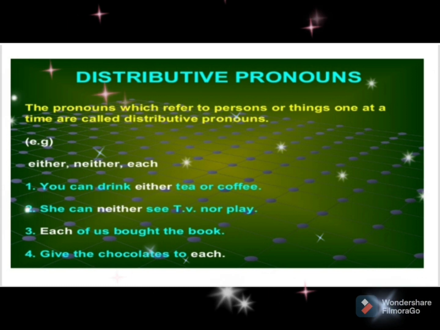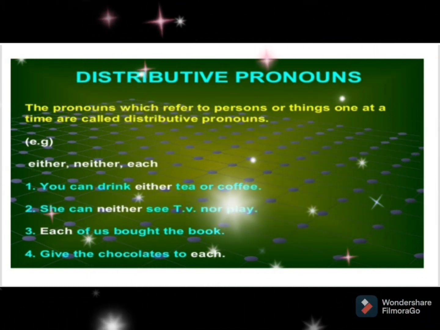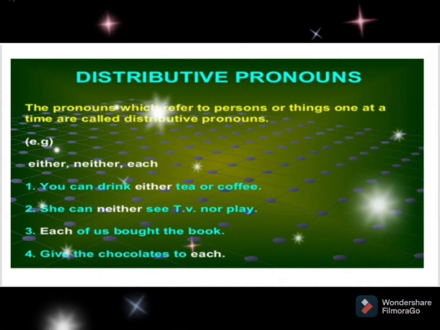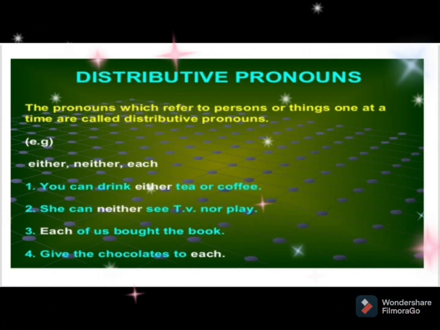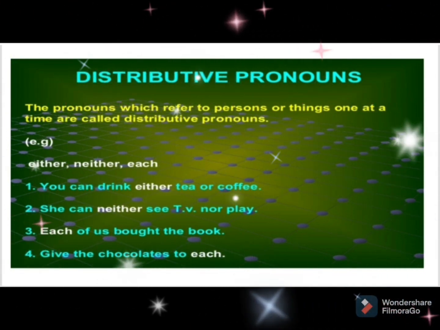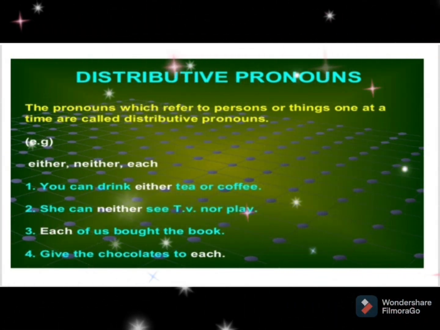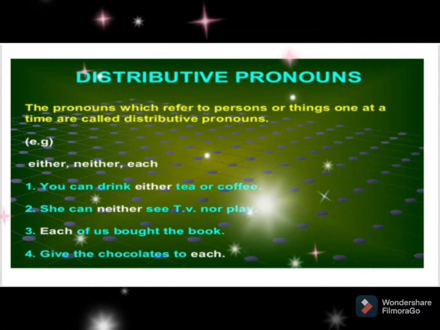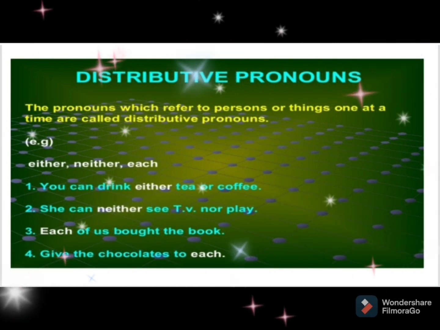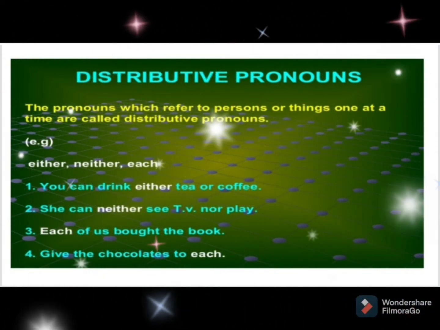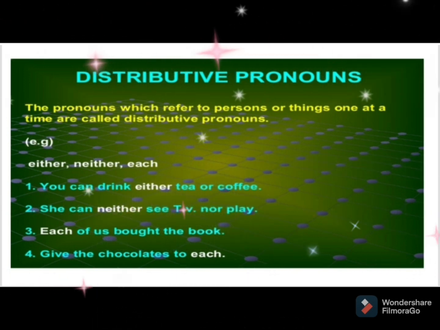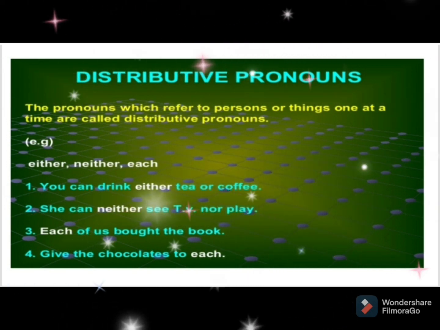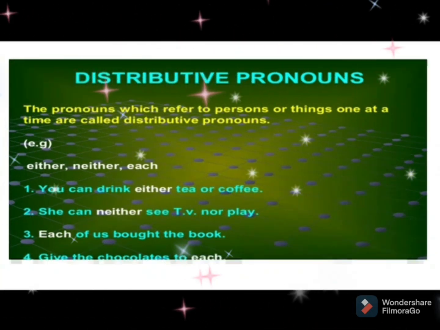The next kind is distributive pronoun, which refers to persons or things one at a time. For example, either, neither, each. Each of you bought a pen. These stand to refer to a single noun or a group one at a time. Let's see one more example. Give the chocolate to each, which refers to a group of students where the action is performed one at a time. Such a usage of pronouns is known as distributive pronoun.